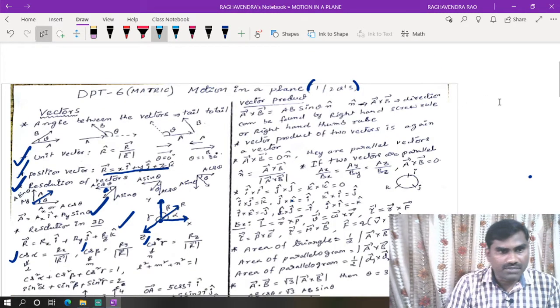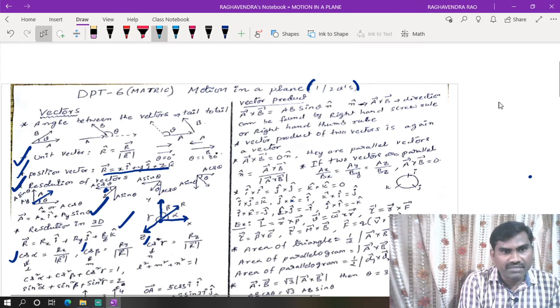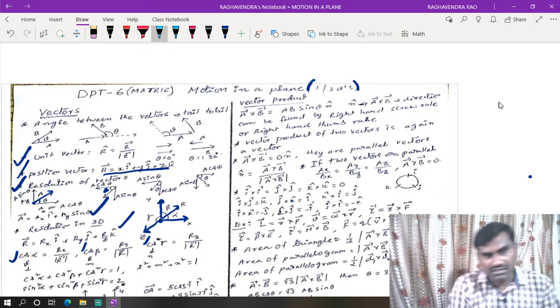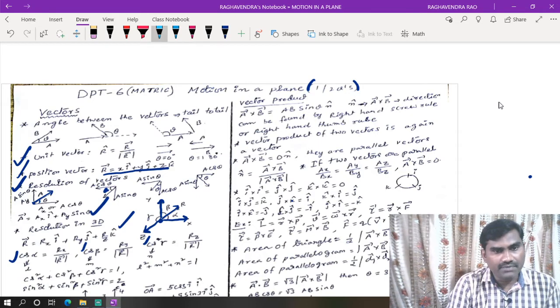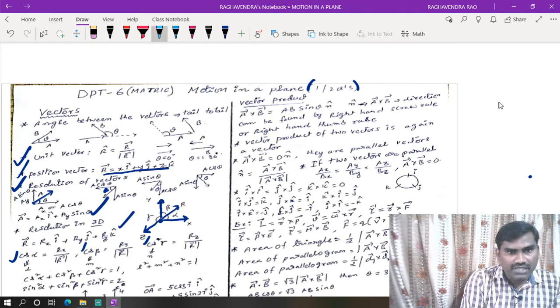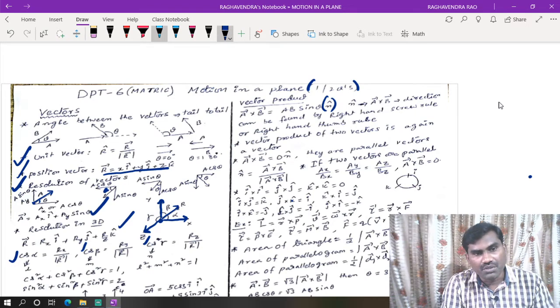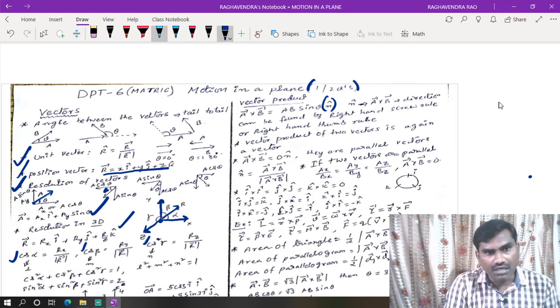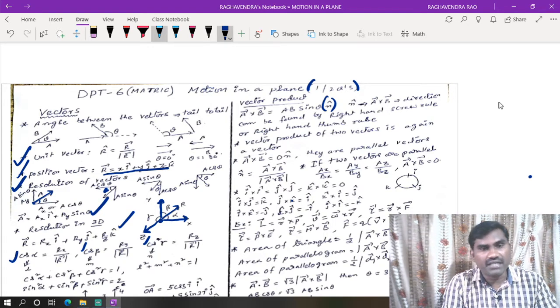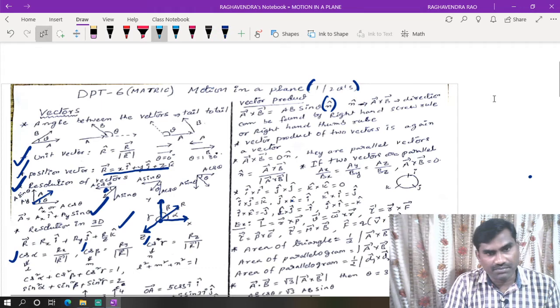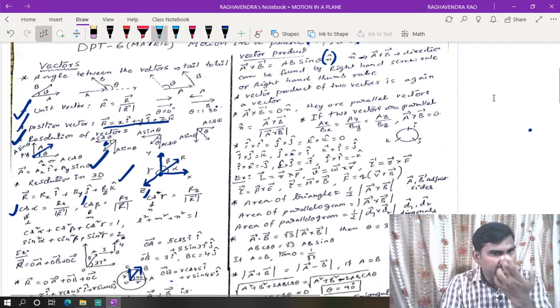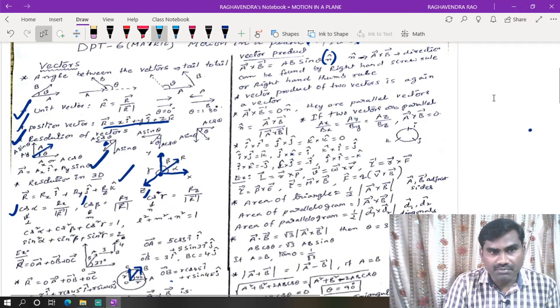So coming to vector product, A bar cross B bar is equal to AB sin theta into n cap. Here the vector product of two vectors again will give a vector quantity. That vector direction is represented by the n cap. So this n cap is a unit vector which is perpendicular to both A bar and B bar, or perpendicular to the plane containing both A bar and B bar. So the n cap direction is nothing but the direction of A bar cross B bar.